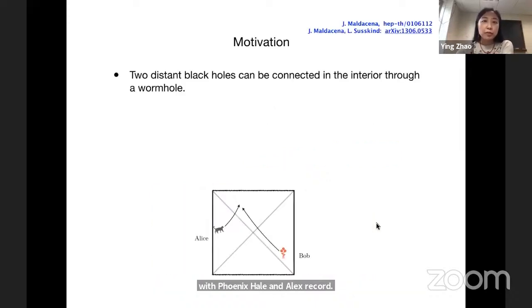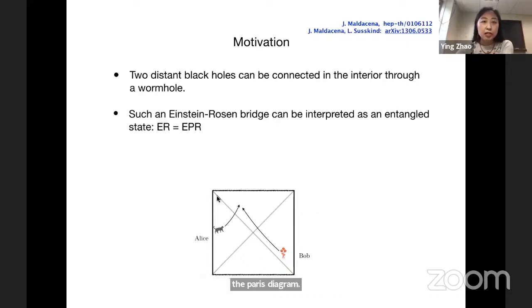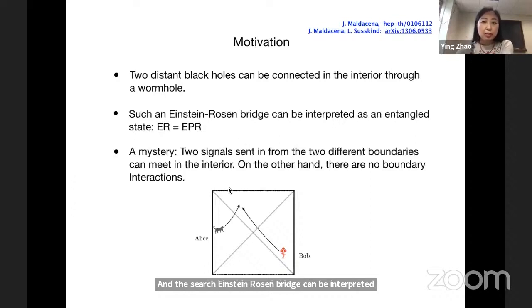So first, I will give some motivations. It's well known that two distant black holes can be connected in the interior through a wormhole. Here's the Penrose diagram. Such an Einstein-Rosen bridge can be interpreted as an entangled state. This is the famous statement of ER equals EPR. But this also presents a mystery, because two signals sent from two different boundaries can meet in the interior. If Alice and Bob jump in, they can meet in the interior. On the other hand, there are no boundary interactions. So how do they interact? When they meet, how do they know what to do? So this is a mystery.